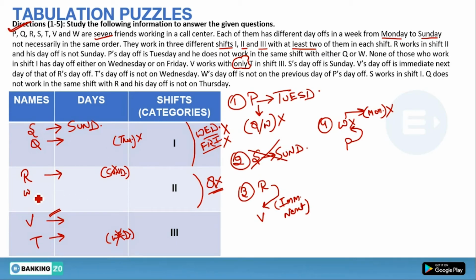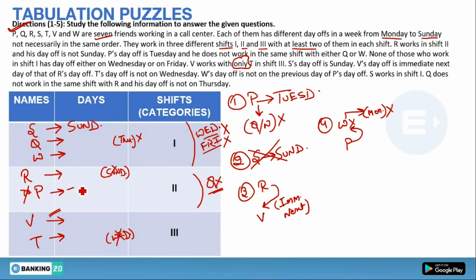So W cannot go in shift 2 because there will be no space left for P. I have already explained now. So W will come on shift 1 only and P will go on shift 2.